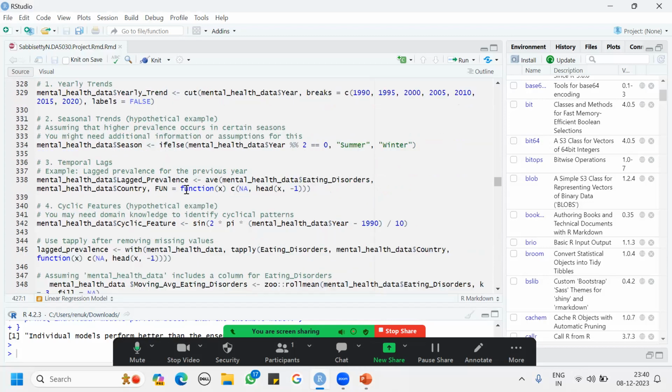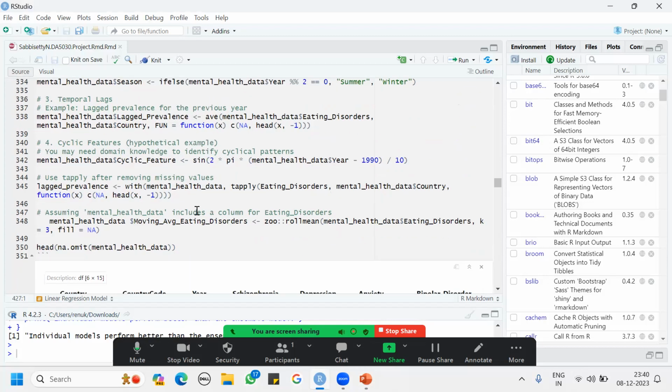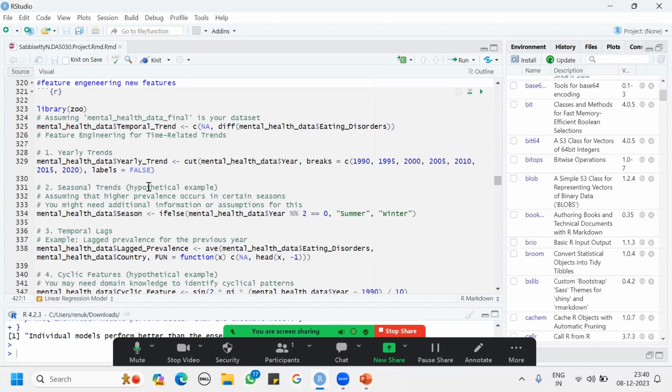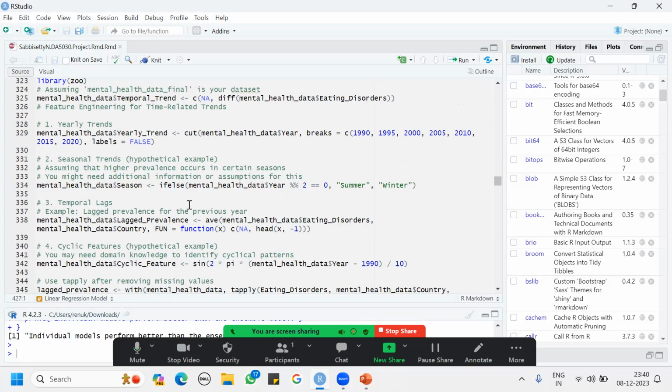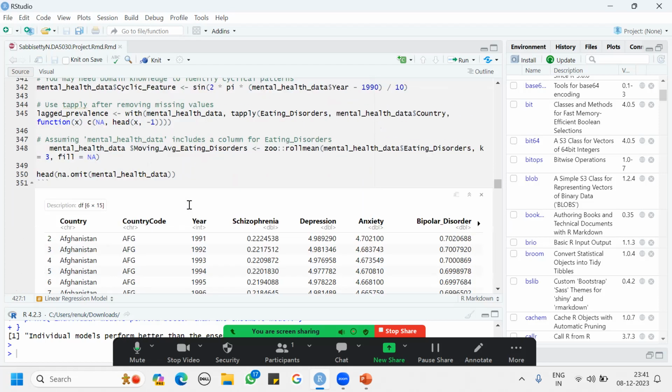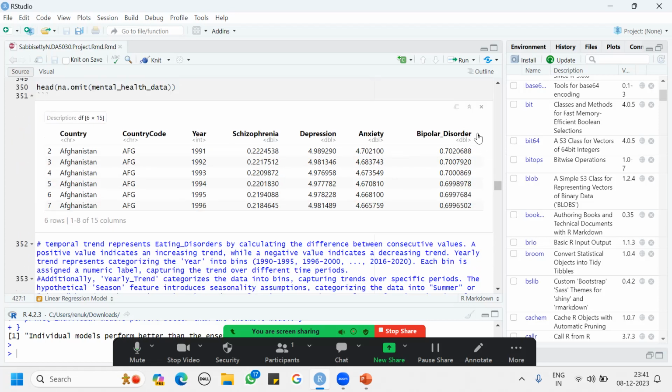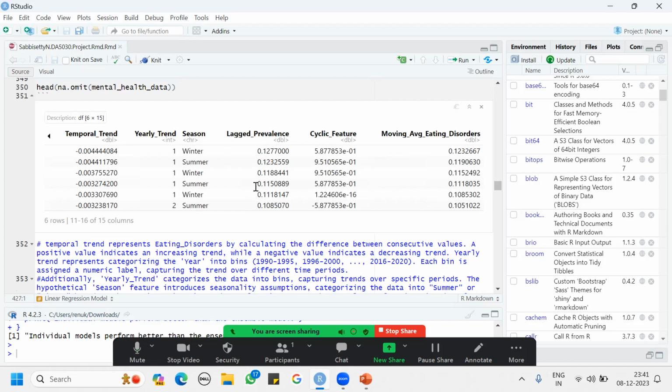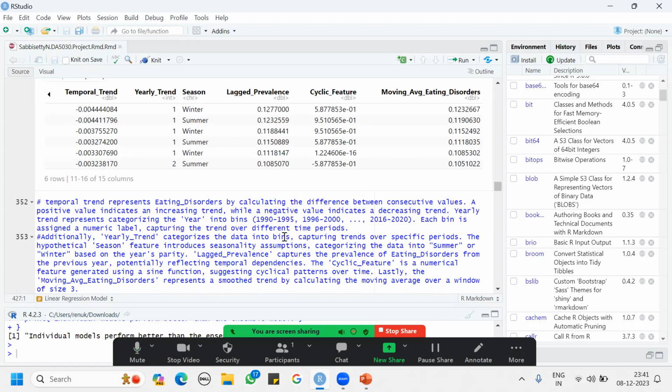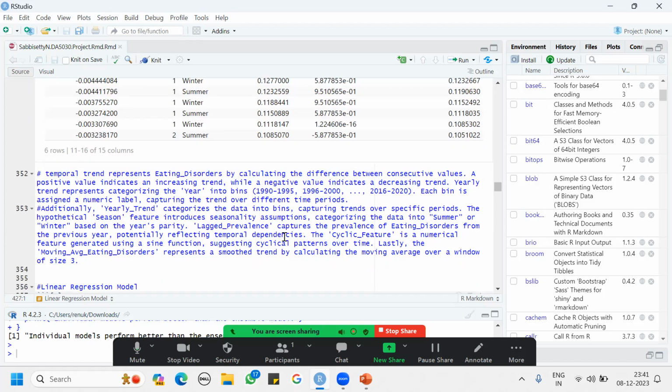I introduced yearly trends, temporal lag, cyclic features, and also seasonal trends, where I can analyze my data. For yearly trends, I kept a bin of 5 years, and for seasonal trends, I tried to analyze whether it is more common in summer or winter. And for temporal lags, I tried to analyze between this year and the particular next year. I standardized my data, and it gave me a good idea of how eating disorders are particularly being more developed, or being more associated with other disorders.